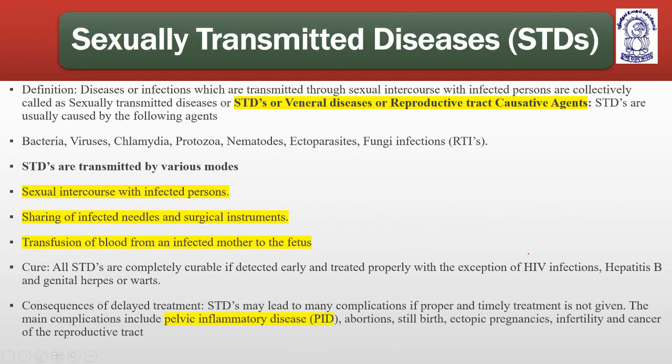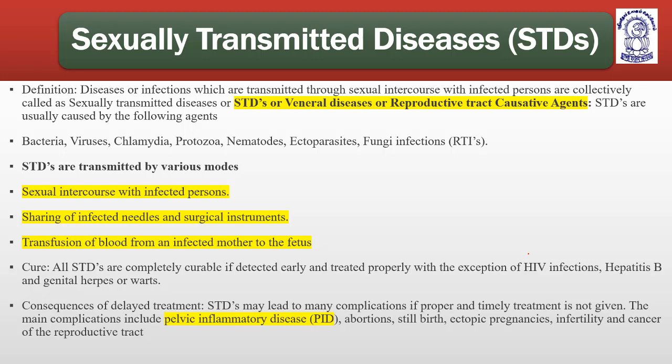sexually transmitted diseases, the most important part of this chapter, reproductive health. That is why we are going through all these phases, why we are going through reproductive problems or the problems related to the reproductive system.